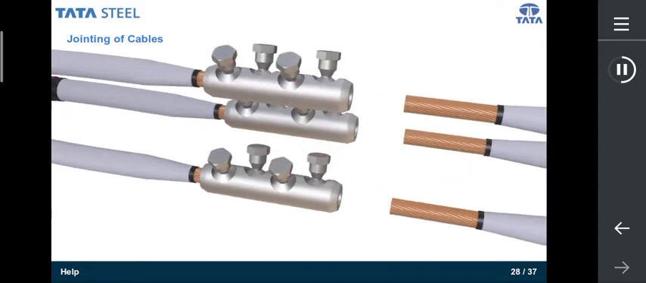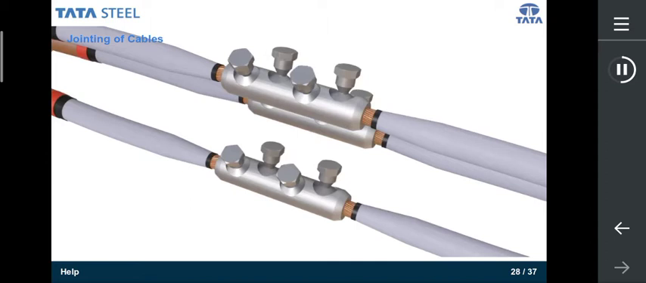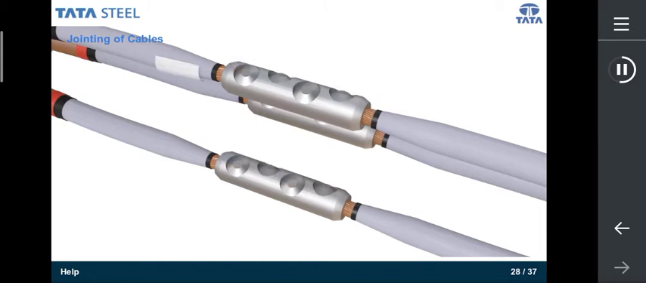Park copper screen sleeve over each core. Repeat the above steps for cable B. Install connector according to connector installation instructions.